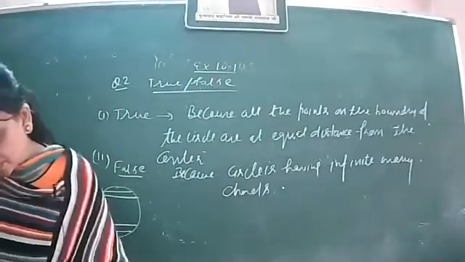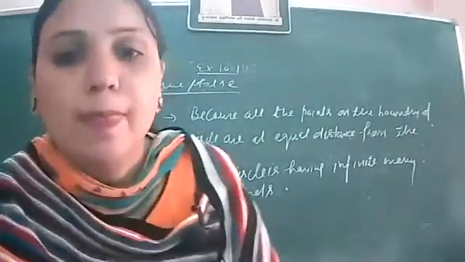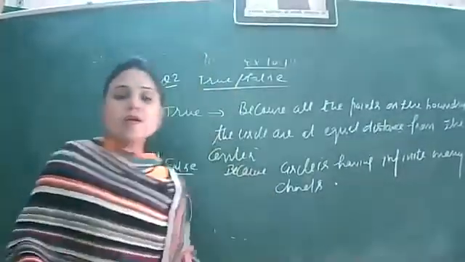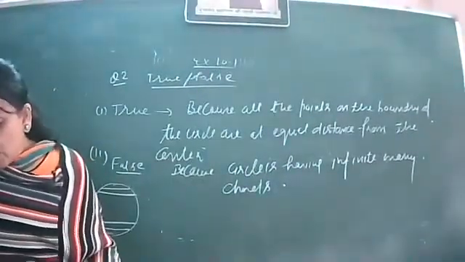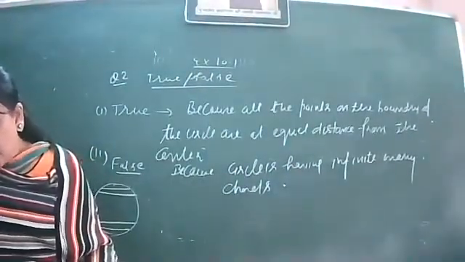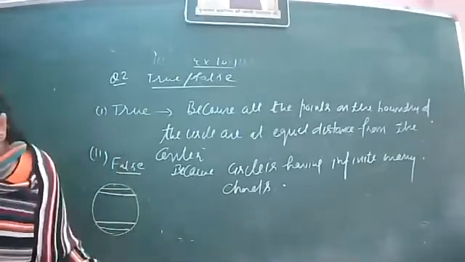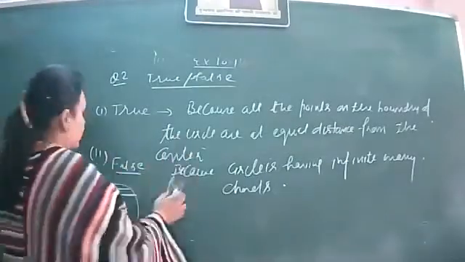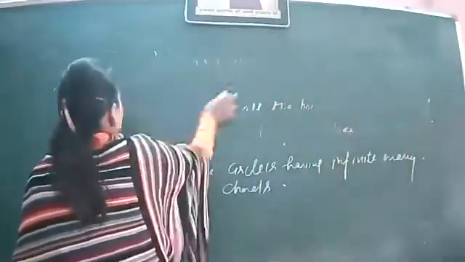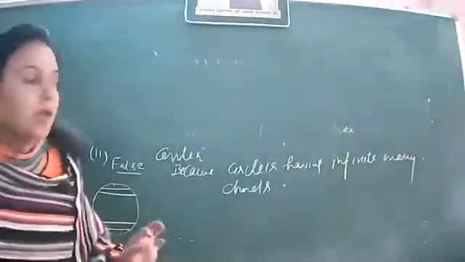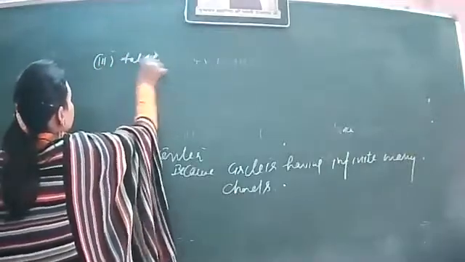Next is the third part. If a circle is divided into three parts, then each is a major arc. This is again false.